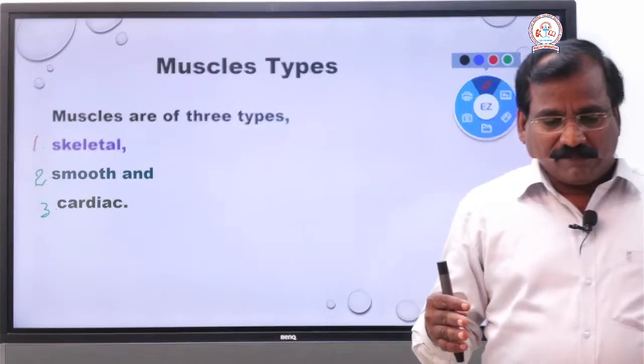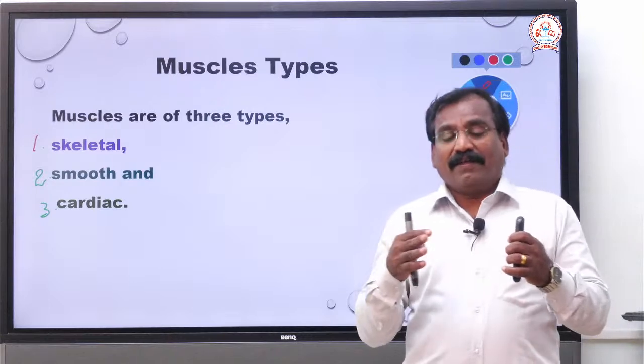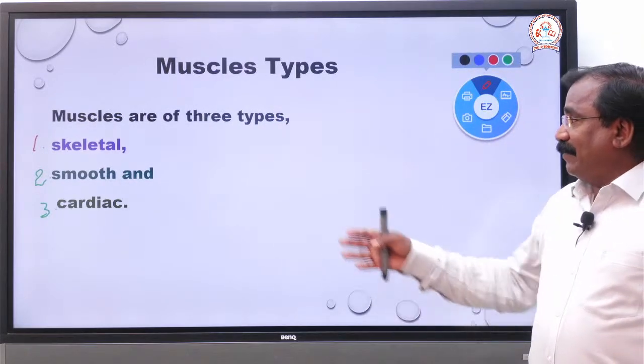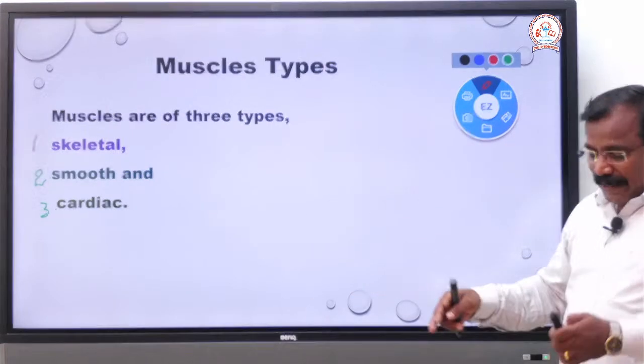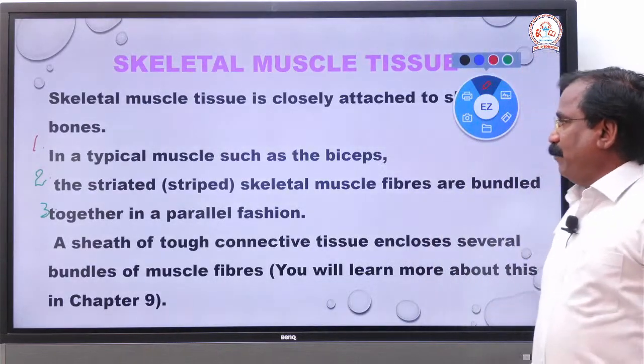Based on what criteria? Location, where it is distributed, structure and function. Now let us discuss one by one in detail. The first is the skeletal muscle.